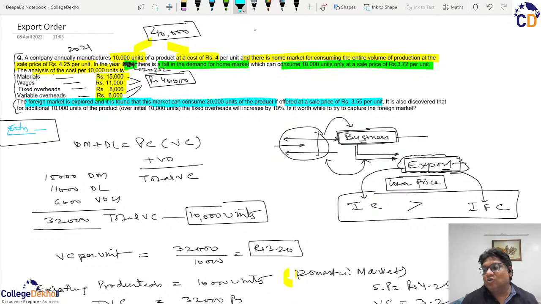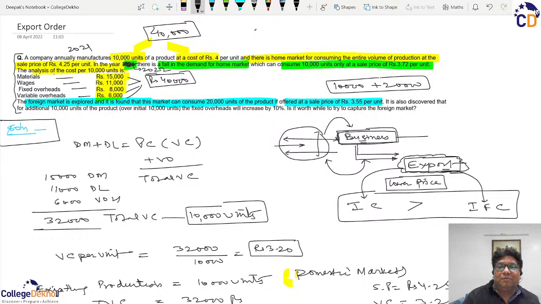It means your total output will be 10,000 domestic plus 20,000 foreign demand. But this foreign demand will be only at a price of 3.55. So this expected price of 3.55 is always more than the variable cost of the product.